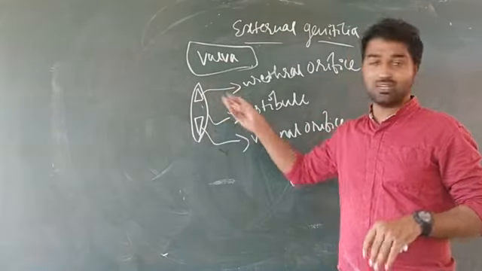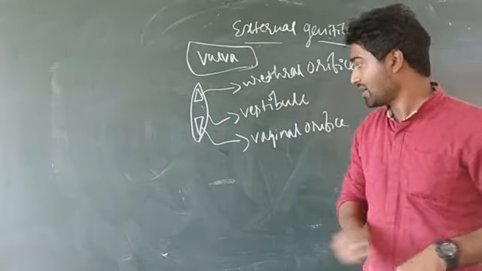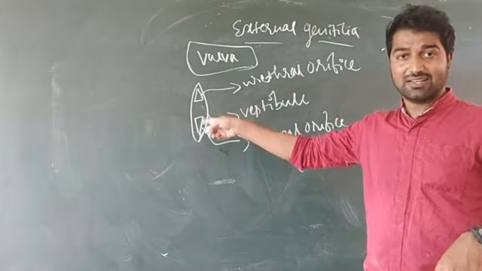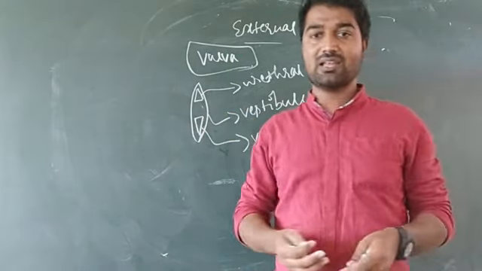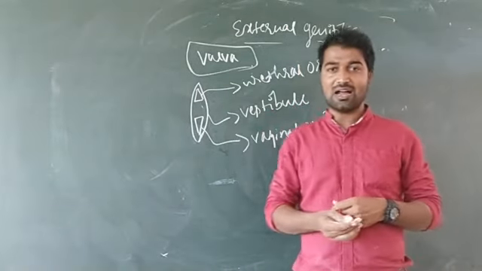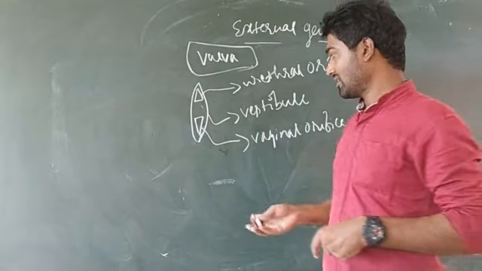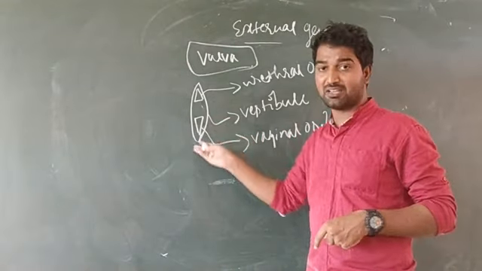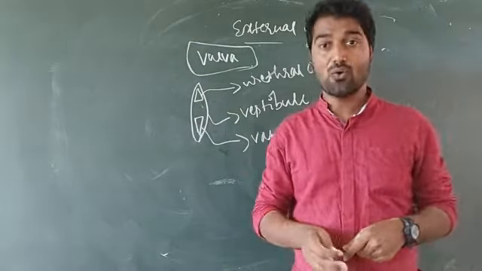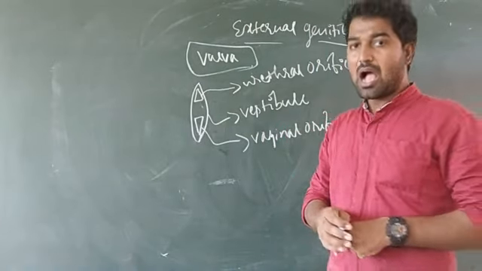And this is the vaginal orifice. It acts as the female genital tract, and menstrual flow and sexual intercourse all take place through this vaginal orifice or vaginal opening.